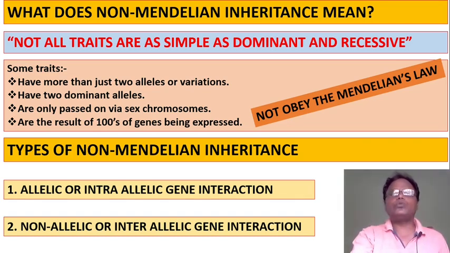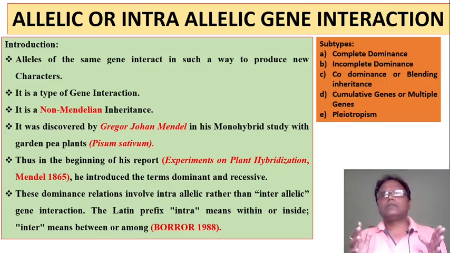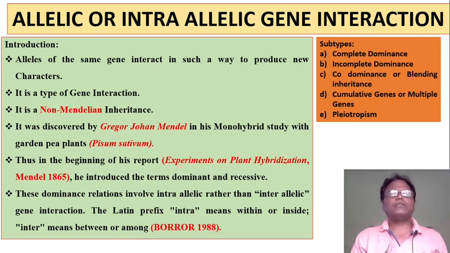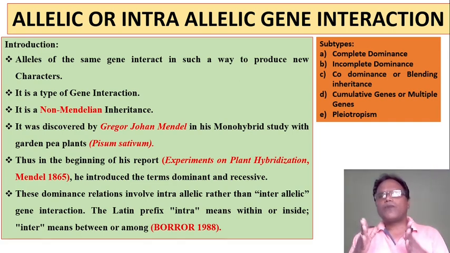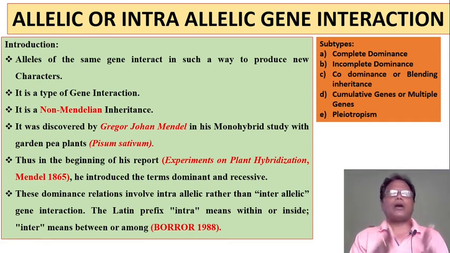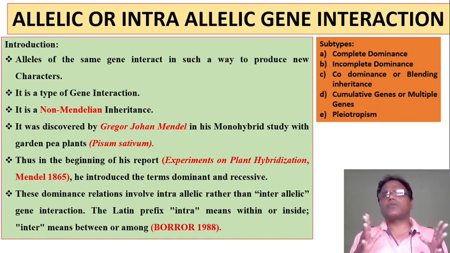The first one is allelic or intra-allelic gene interaction. There are 5 subtypes of allelic gene interaction. First one is complete dominance. Second one is incomplete dominance. Third one is co-dominance or blending inheritance.